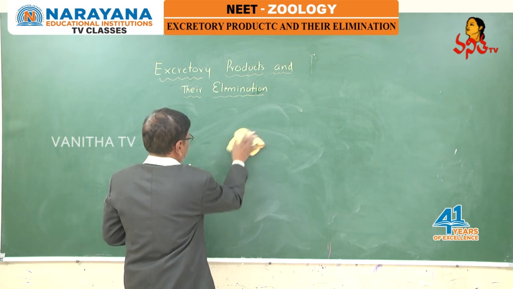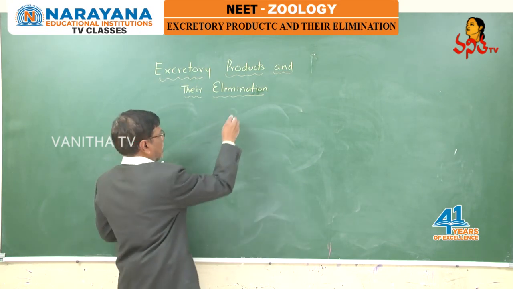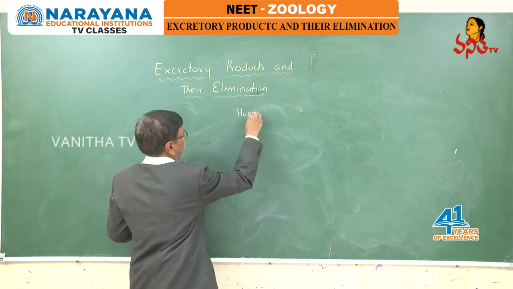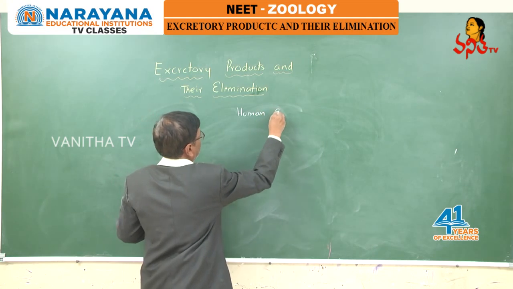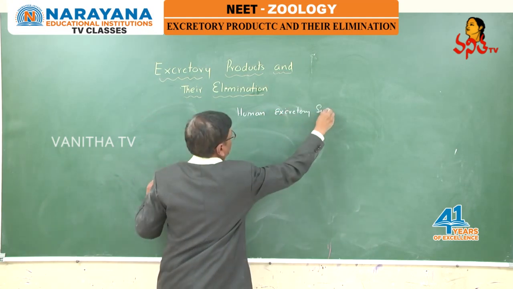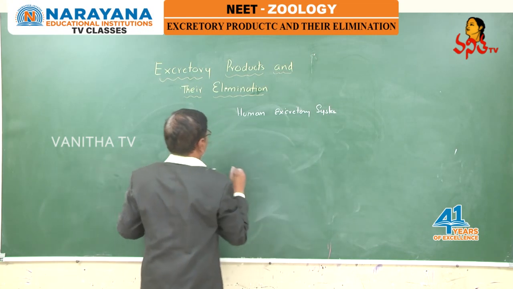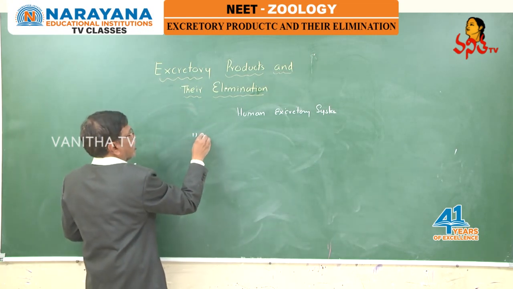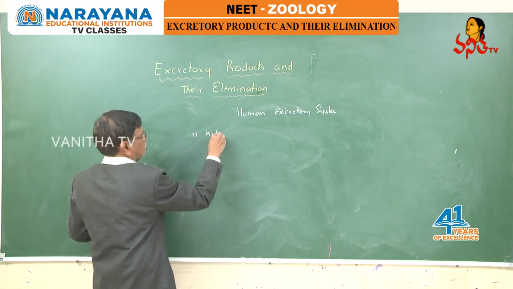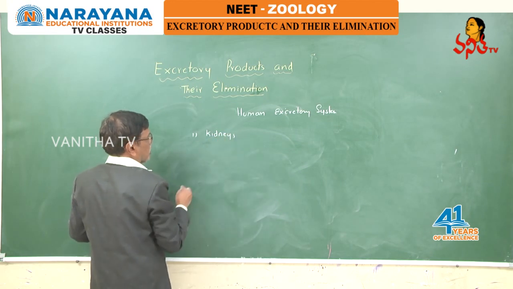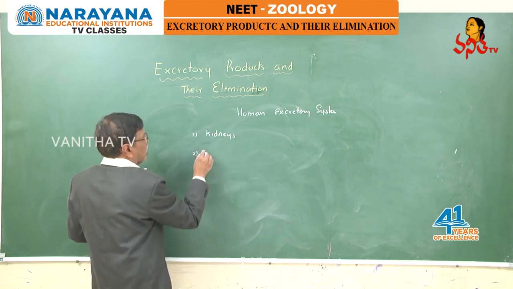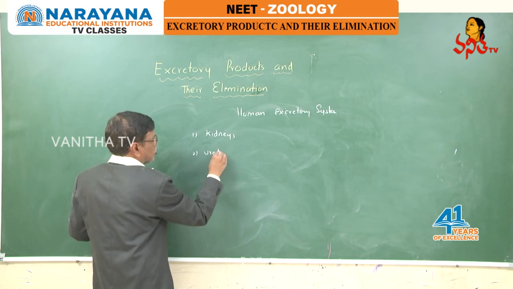Coming directly towards the human excretory system. The human excretory system includes one pair of kidneys and ureters.